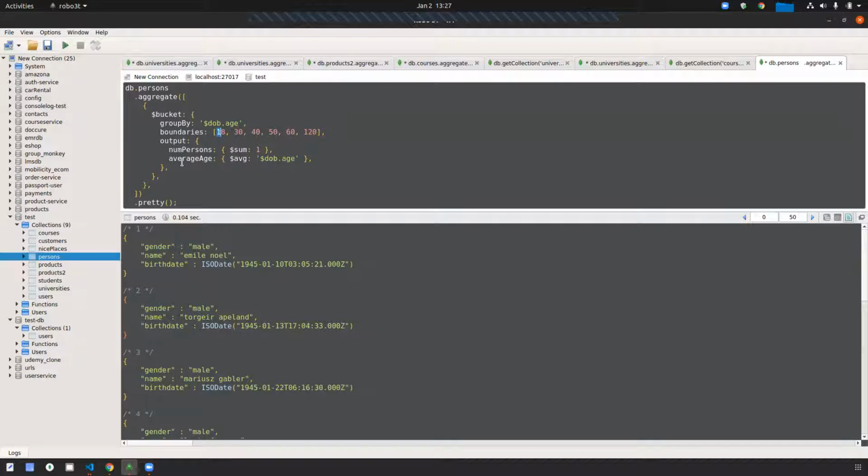This is a boundary. And averages. What is the averages? I'm calculating with the AVG method. So this AVG method is calculating the average. Got it or not? Okay, let me show the result first.